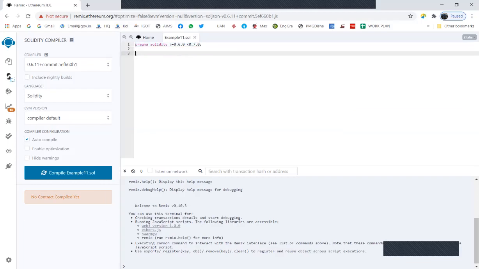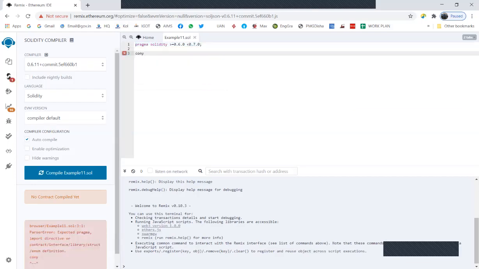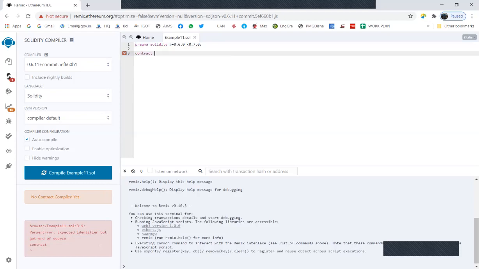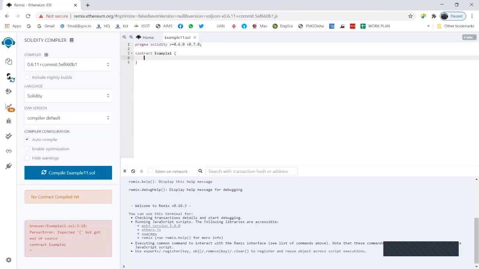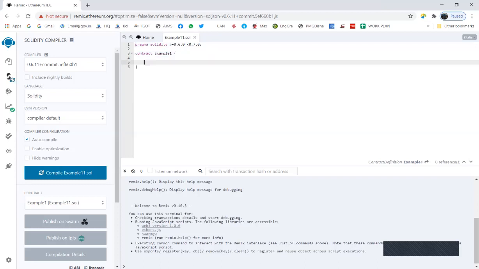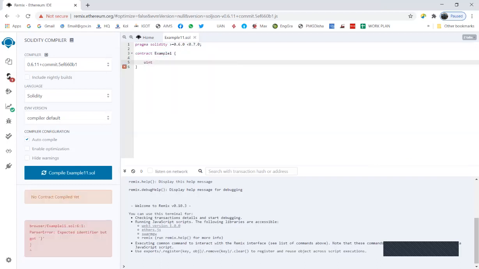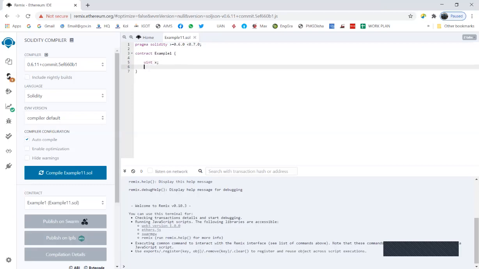Now I write a small simple contract to set the value of a variable and give it the same name. It's not mandatory though. I take a state variable uint x. Uint stands for unsigned integer, and in Solidity this unsigned integer can be specified from 8 bits to 256 bits.